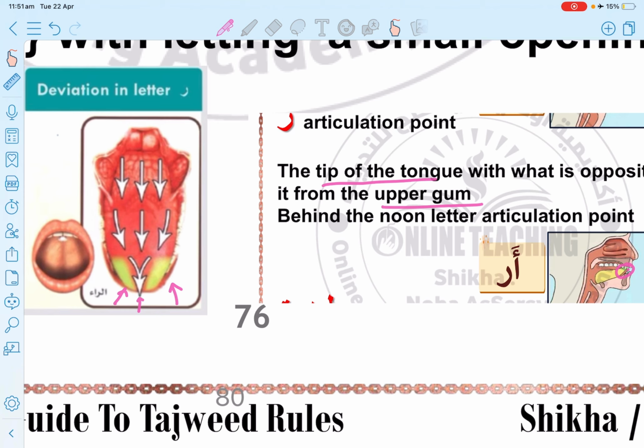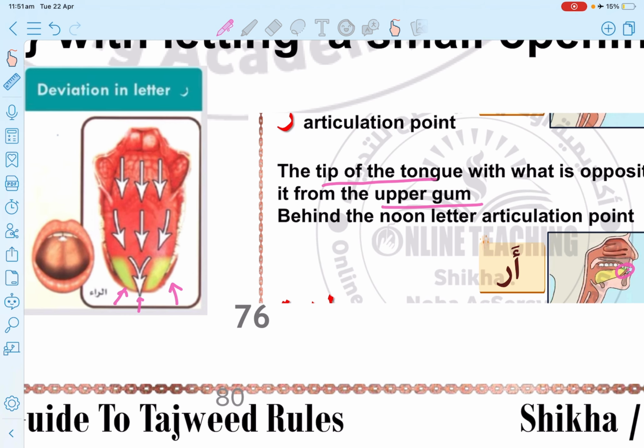We mentioned the tawassut, the in-between letters between shidda and rakhawa. So there is an opening right here, and we leave this opening to allow the sound to have its tawassut characteristic.